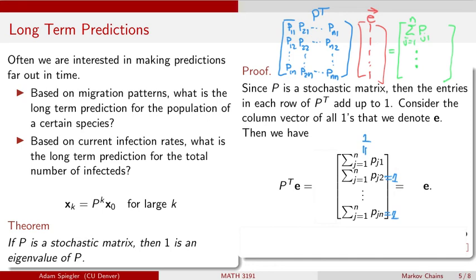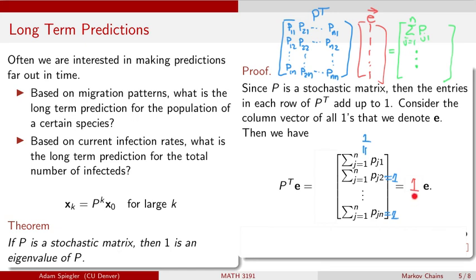So in other words, the vector that we get when I multiply the transpose of P times this vector E of all ones is a resulting vector which has all ones. So in other words, we get the vector E back. So what I can see here is that this vector E is an eigenvector of P transpose corresponding to the eigenvalue of 1. So now I can see that 1 is an eigenvalue of any stochastic matrix.